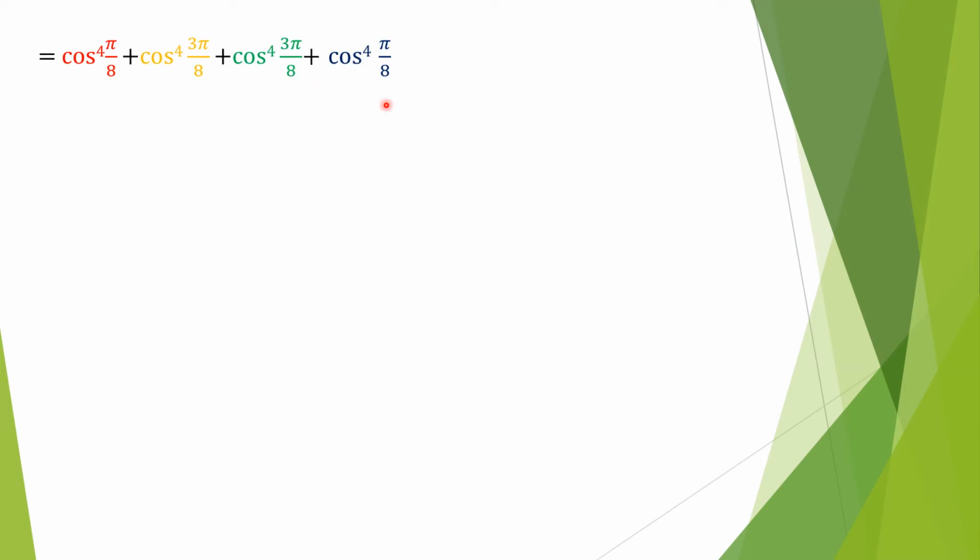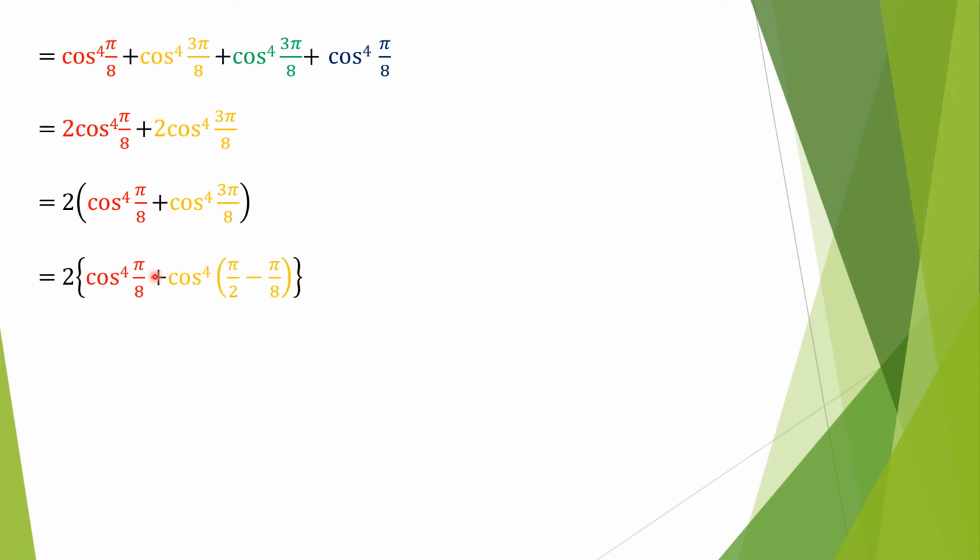Thereafter, what can we do? You can check, here is cos power 4 pi over 8 and here is also cos power 4 pi over 8. We can add them up. Similarly, here is cos power 4 3 pi over 8 and here is also cos power 4 3 pi over 8. We can add them up. So we have added, and thereafter what can be done? Any guesses? We will take 2 common from both these terms. After this, we will simplify this one.